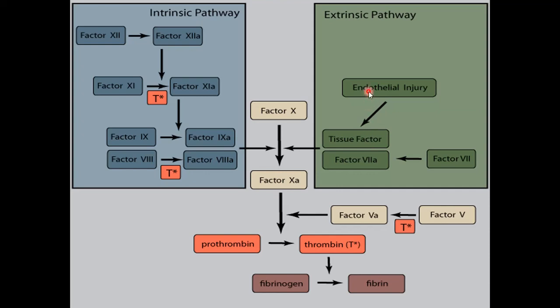Both the pathways, although initiated by different stimuli, end up in the same component, or we can say the end result of both pathways is the formation of the prothrombin activator complex, and from there the pathway is common. So there is prothrombin which is converted to thrombin, and thrombin then will convert fibrinogen to fibrin.